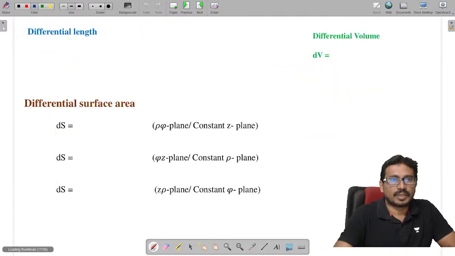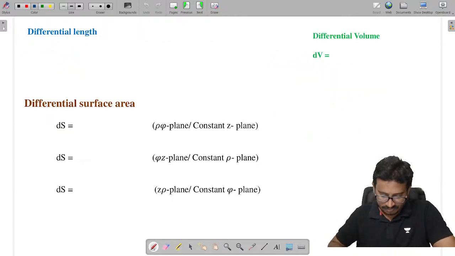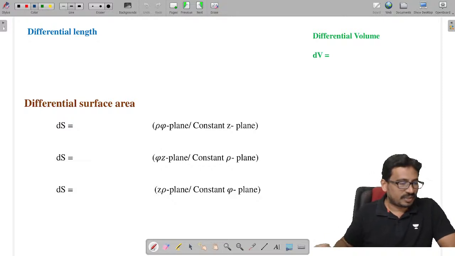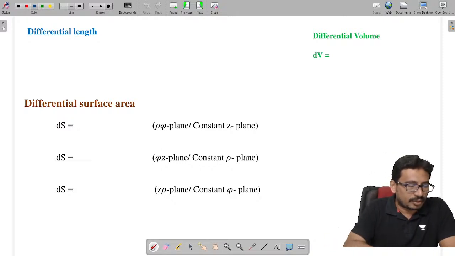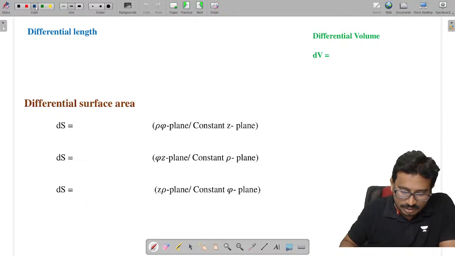Completed. Now let's talk about differential length in the different coordinate systems. Here we are talking about the cylindrical system.